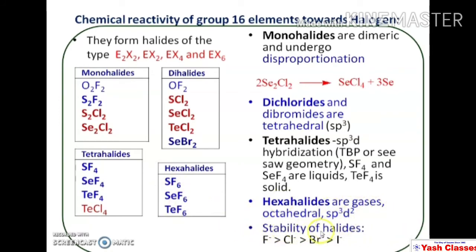Now the overall stability of halides of group 16 elements follows this order. Fluorides are more stable than the chlorides, which are more stable than the bromides. Bromides are more stable than the iodides. The reason for this is, when we proceed from fluoride to chloride to bromide to iodide, bond length increases, bond strength decreases, and therefore stability also decreases. So iodides are less stable and fluorides are the most stable. This is very important.